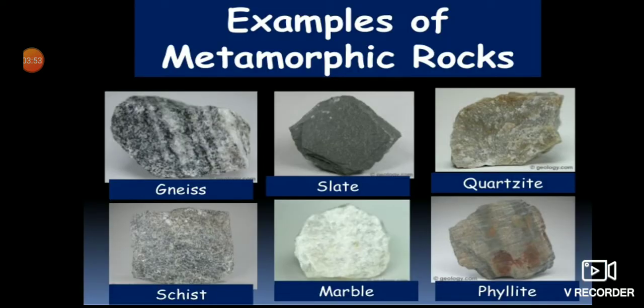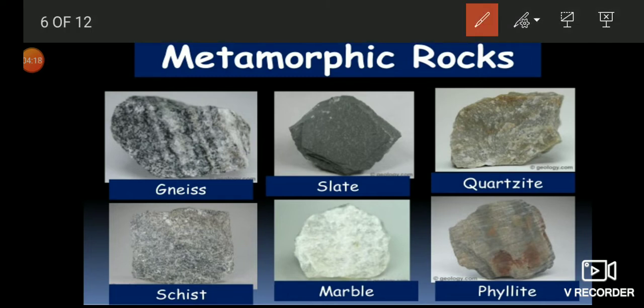Here are some examples of metamorphic rock given: gneiss, slate, quartzite, schist, marble, phyllite, and you can see here the structure and texture are not the same in these kinds of rocks. They all appear different. In some, like gneiss, you can see the appearance of stripes or ribbon-like structure, in phyllite also, whereas in marble you can't see such layers.